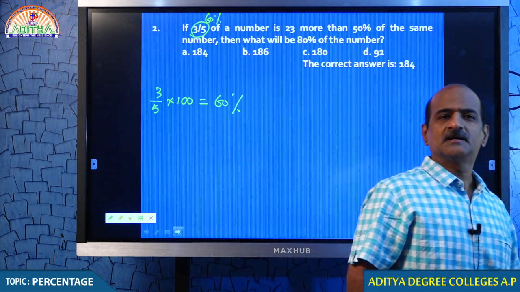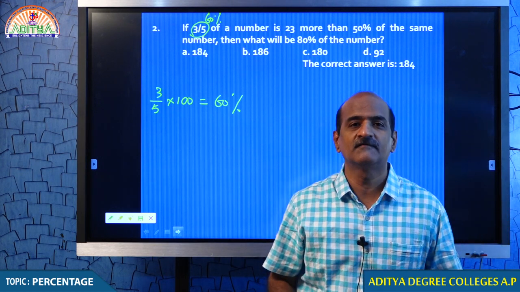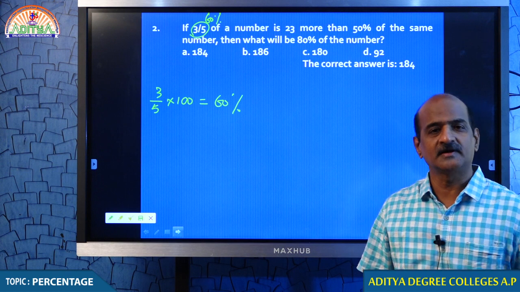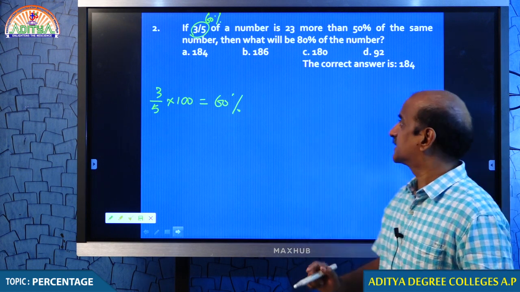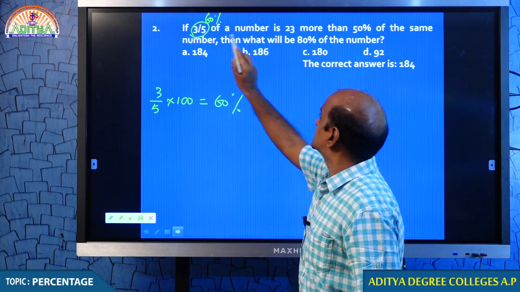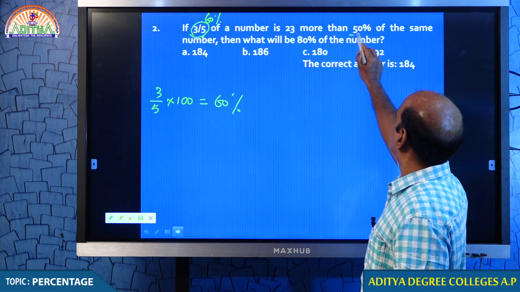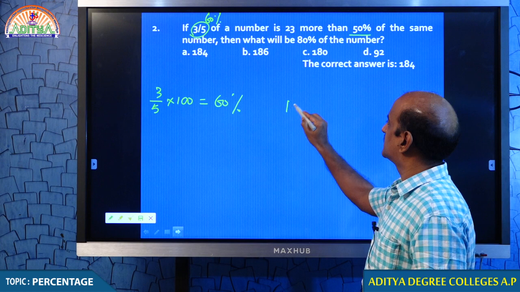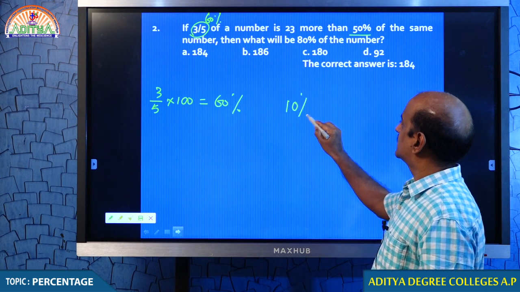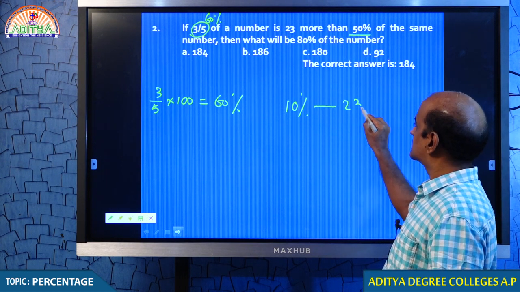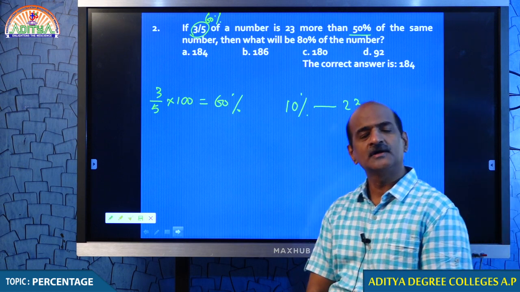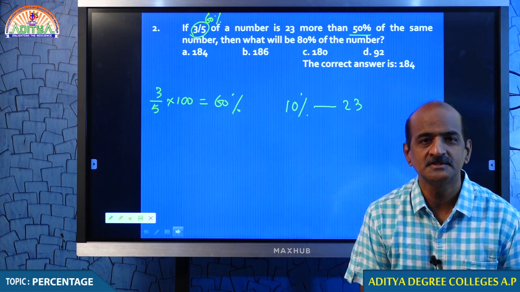Why do we need to take it in percentage? Because we are comfortable in percentage, that is the reason why I am taking this in percentage. Now, just look at that. 60% of a number is 23 more than 50% of the same number. Therefore, 10% is nothing but 23. You understand how I got this 10%, my dear students?